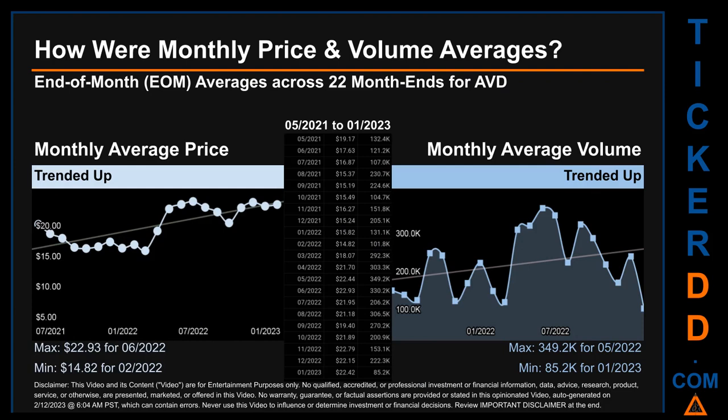The maximum end of month average price was $22.93 for 06-2022 while the minimum was $14.82 for 02-2022. Looking at volume, 05-2022 and 01-2023 respectively saw the highest and lowest monthly average volume at 349.2 thousand and 85.2 thousand.